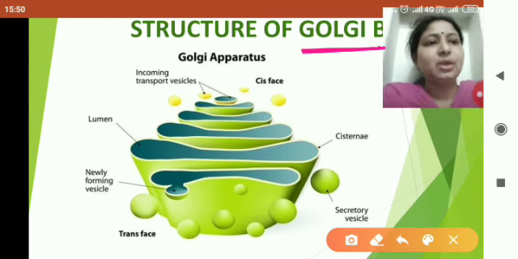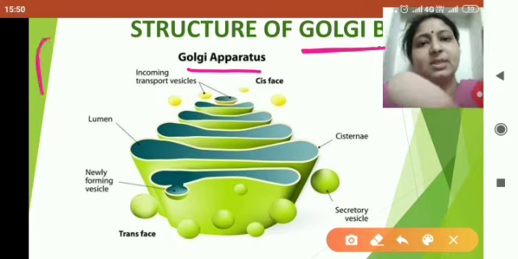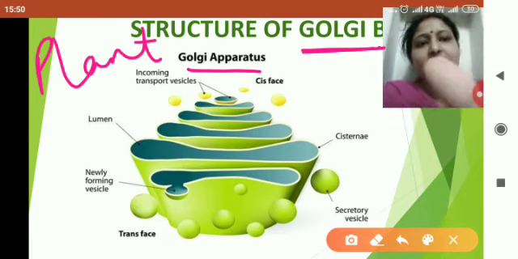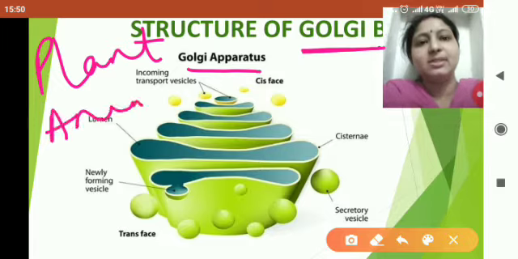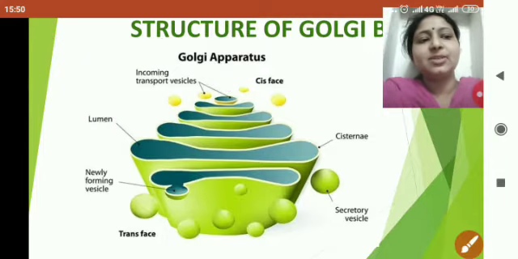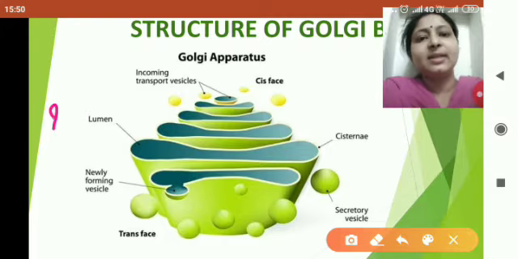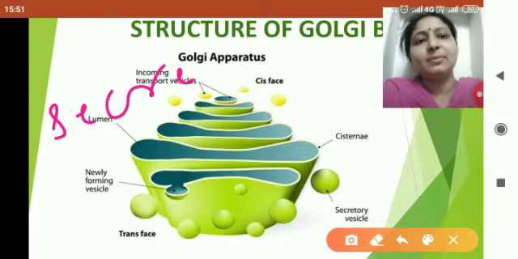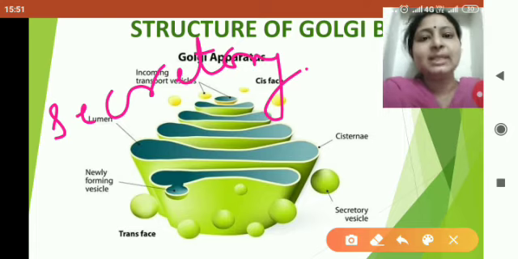Now, let me tell you what is a Golgi body. Golgi body is also called as Golgi apparatus, and it is present both in plant as well as in animal cells. Now, this Golgi body has a special role because it is secretory in nature. Now, secretory in nature means that Golgi body is responsible for sending the molecules synthesized inside the cell to their